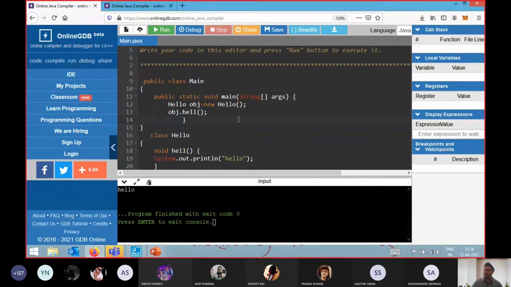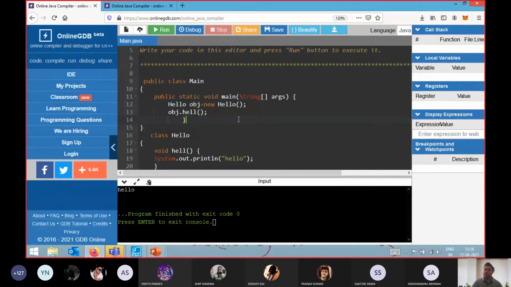So the points we have learned from this example are that in a program you can write several classes, no issue at all, but only one class can be your public class. If you make other classes public, you will get an error.